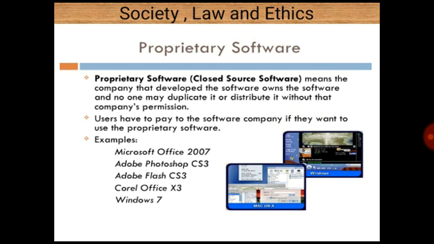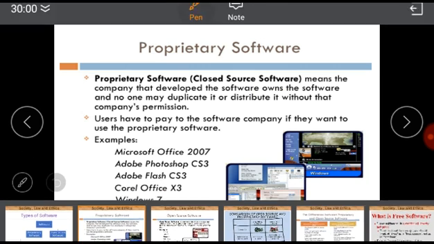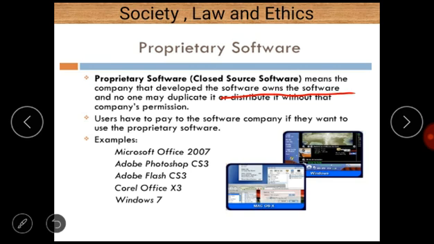First of all, proprietary software, as the name suggests, is sometimes also called closed source software. It means that the company that developed the software owns the software, and no one may duplicate it or distribute it without that company's permission.